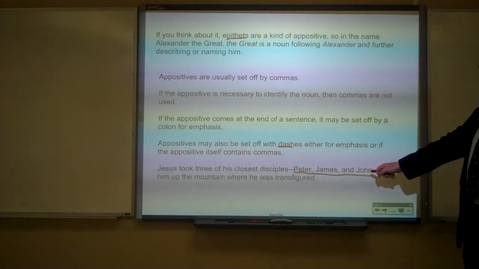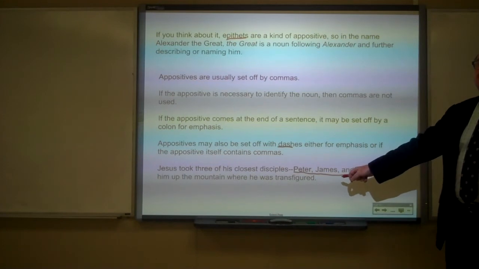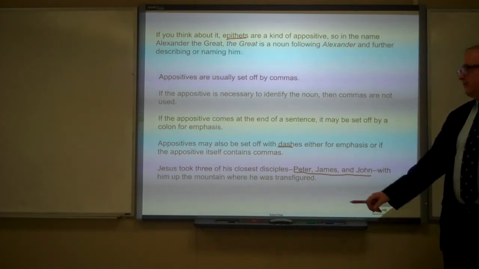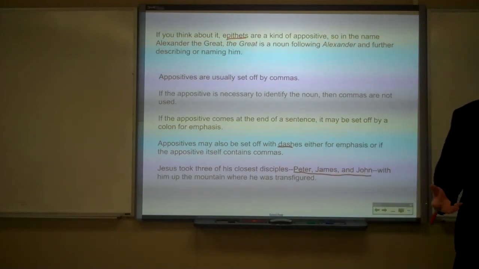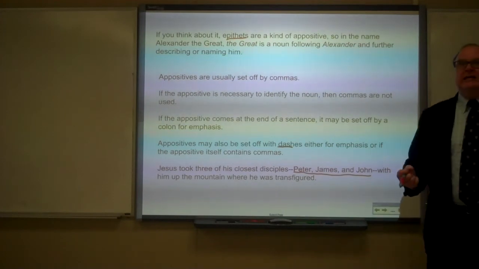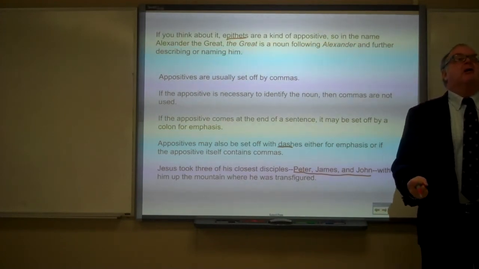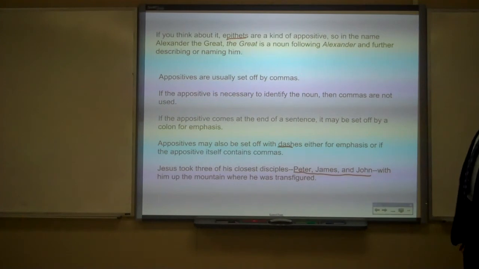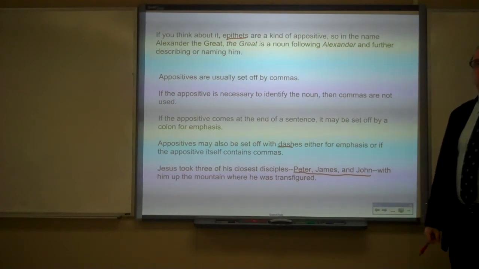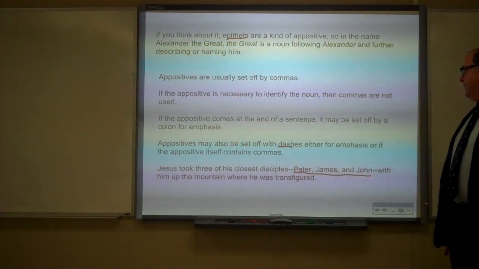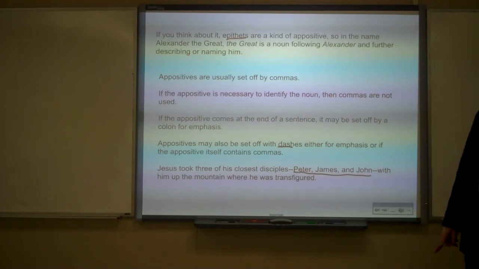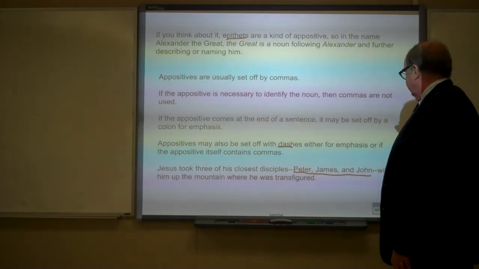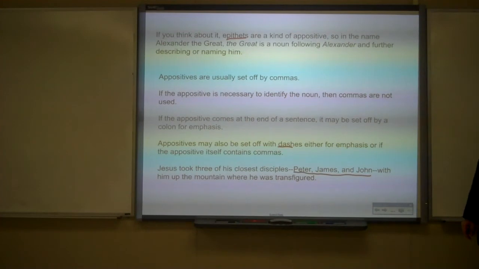But this phrase already has commas in it. So if you just set it off by commas, it would be confusing. It would be hard to read. You need something stronger than a comma to separate this appositive from the rest of the sentence. So you use dashes for that. I'll let you look at that for a minute.